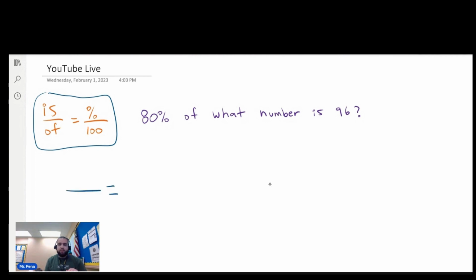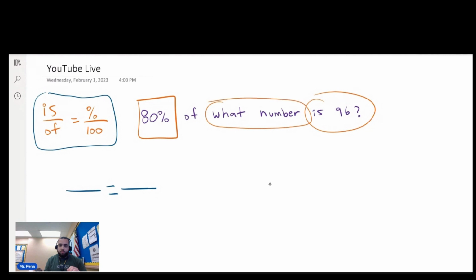We're going to create two little fractions right here. And we have is 96. We have 80%. And the question, what number? So what number is what we're looking for?